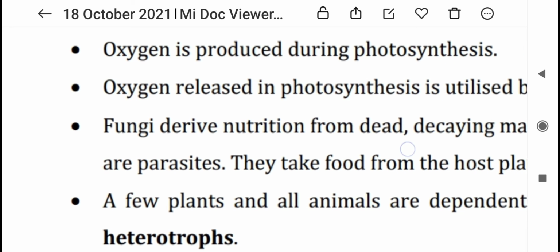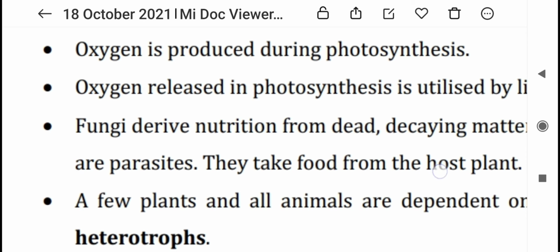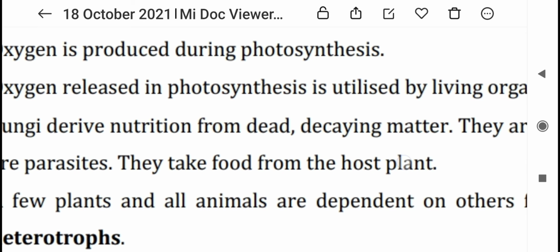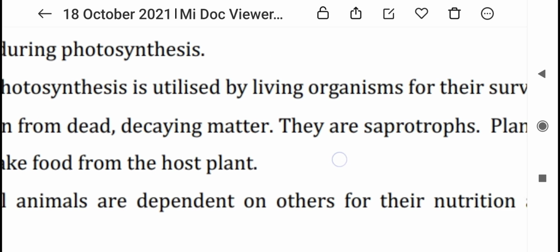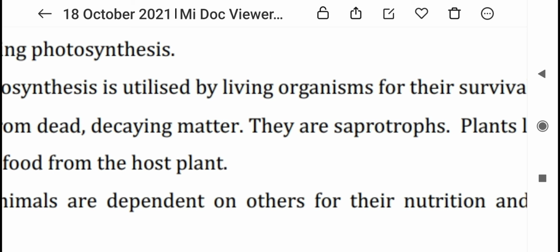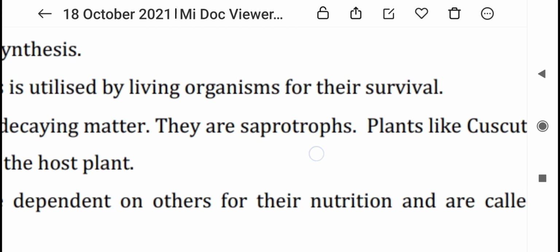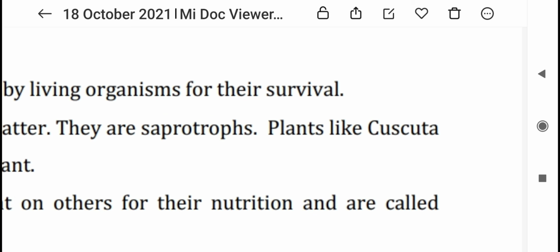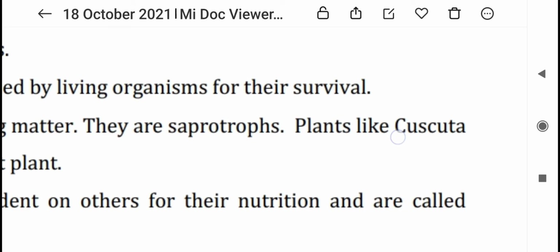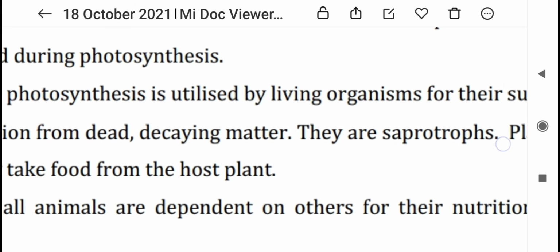Fungi derive nutrition from dead and decaying matter. They are saprophytes, like fungi and bacteria.